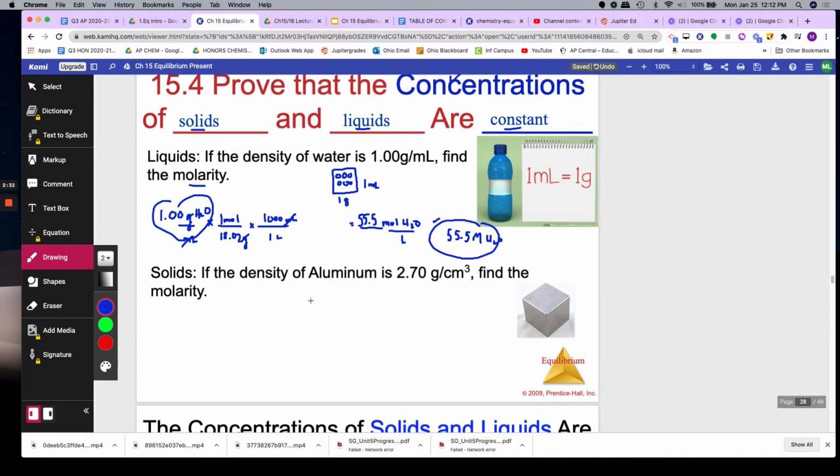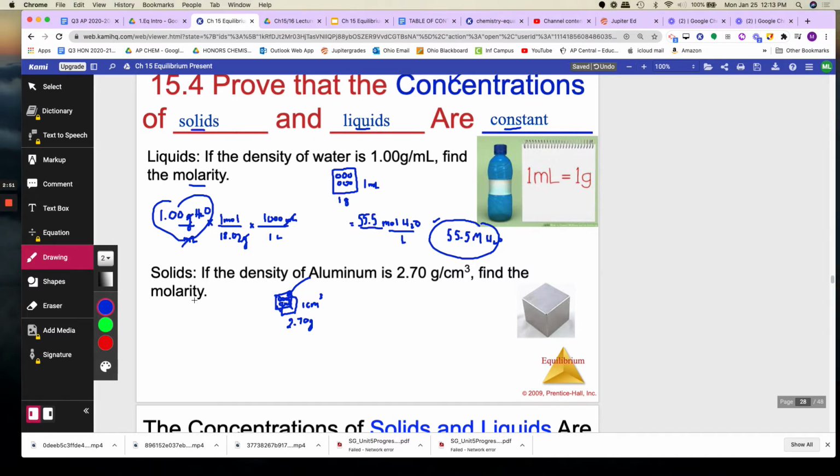The same with a solid. If we have a piece of aluminum chunk, the atoms at that 1 centimeter cubed of volume weighs 2.70 grams. And that's a property of aluminum. That's how they're compacted in there. If I change that to molarity the same way as I did here, go ahead and pause the video and do it yourself. Okay, so I'm going to do 2.70 grams of aluminum per 1 centimeter cubed.